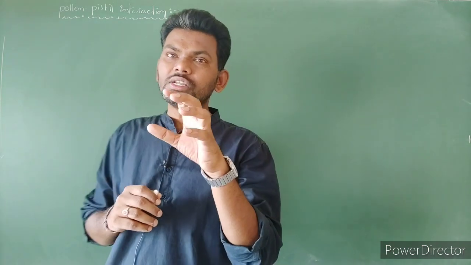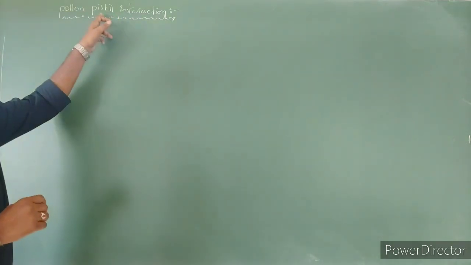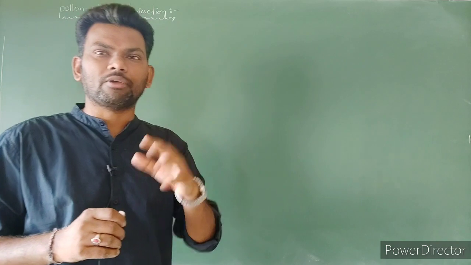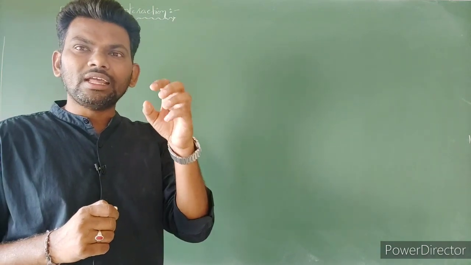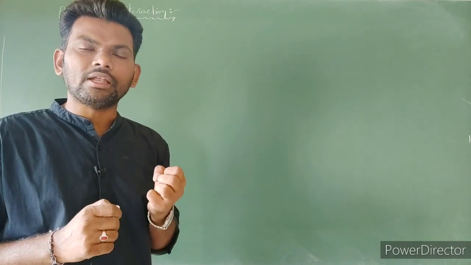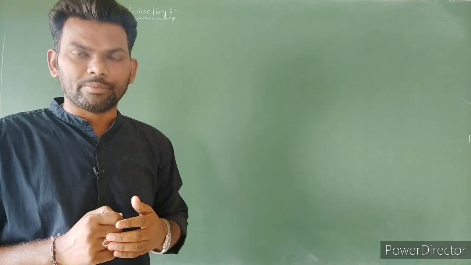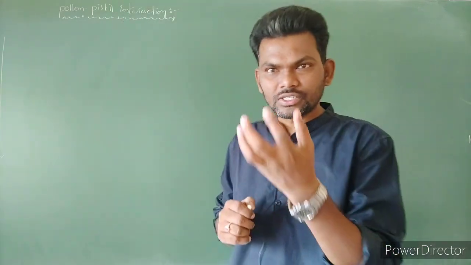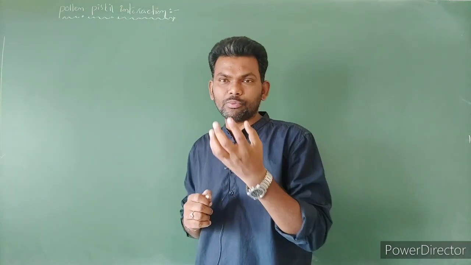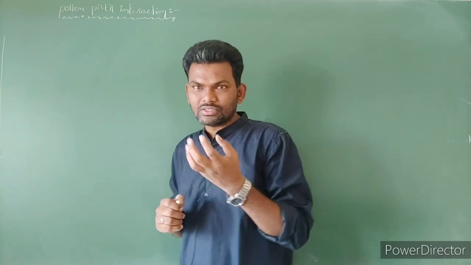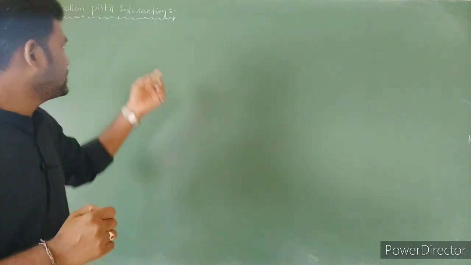Here, the pistil has the ability to recognize which is the right type of pollen grain and which is the wrong type. If it is the right type, the pistil accepts the pollen grain and allows germination. If it is the wrong type, the pistil does not allow germination. It prevents pollen germination and pollen tube growth. So the pistil has this recognition capacity.